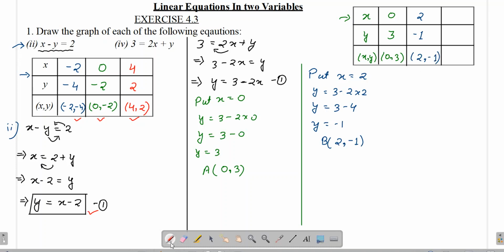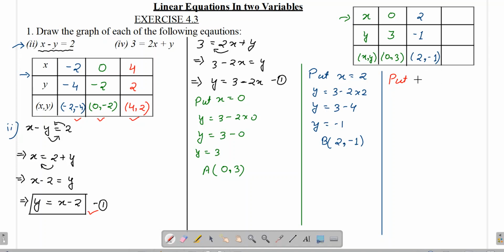Now what can we do? We can take one more solution, and for that we will take one more value of x. So what can we put? Let's put a negative value now. So let's put minus 1 only.